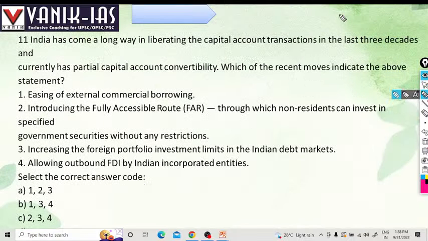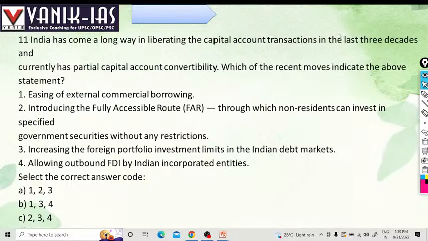India has come a long way in liberating capital account transactions in the last 3 decades and currently has partial capital account convertibility. Which of the recent moves indicate the above statement?